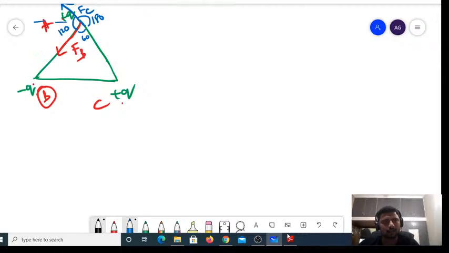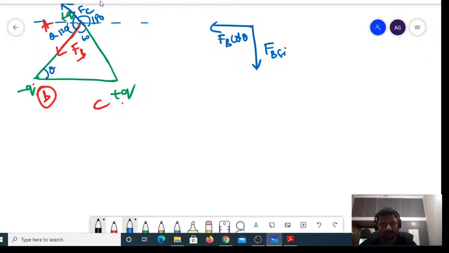If I draw a line like this, and this is theta, this also must be equal to theta. So along the negative x-axis, it is FB cos theta. Along the negative y-axis, it is FB sin theta, so the vertically downward direction is FB sin theta.